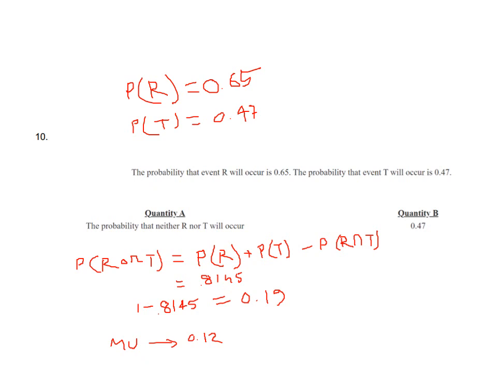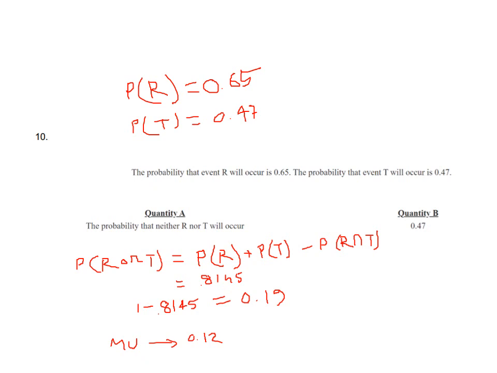You can choose whatever you want to do. In this case, using the formula of independence, I have got 0.8145.